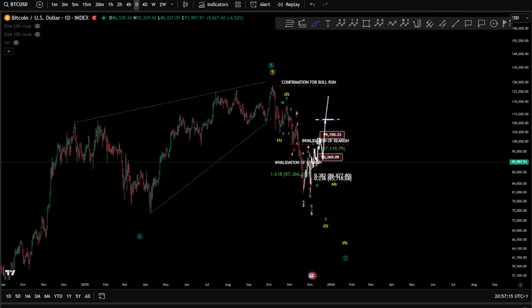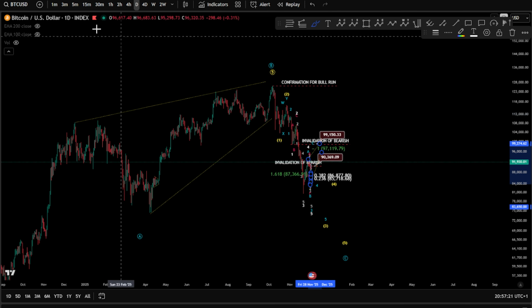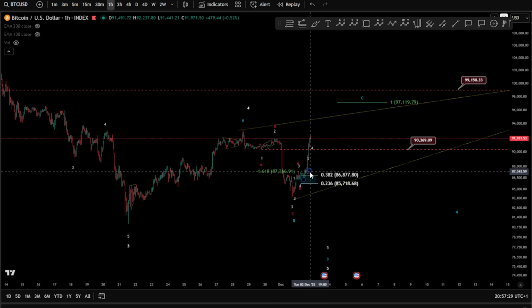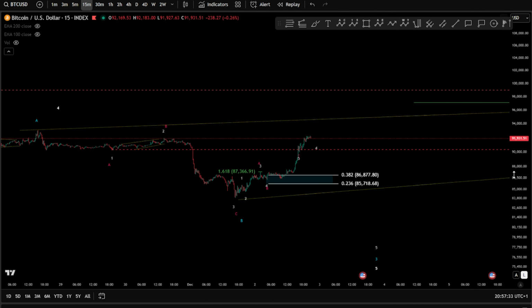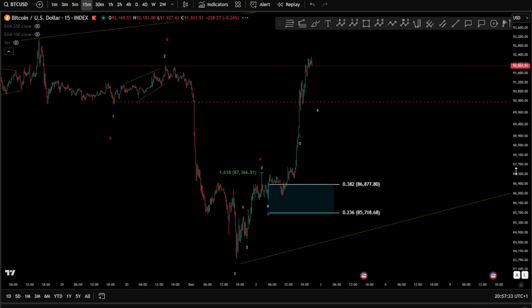So we're going to take it step by step, guys. But yes, this is how we're going to follow it from the micro level to the macro level, as we usually do on this channel. And I believe this has worked for us many times. And here we are. We are looking for something very interesting now. Let's dive a little bit more inside.